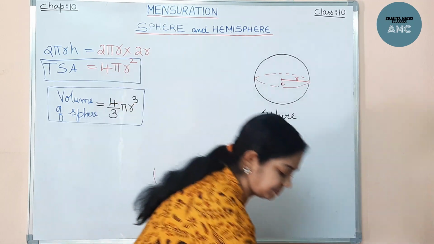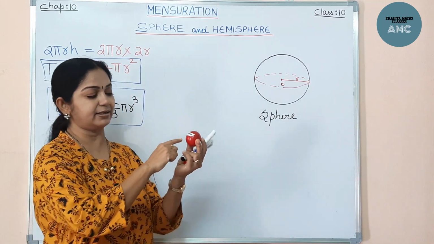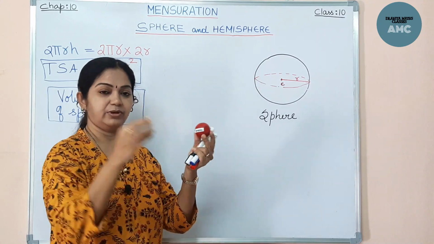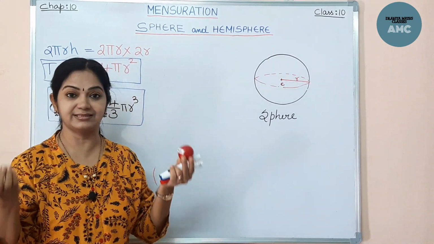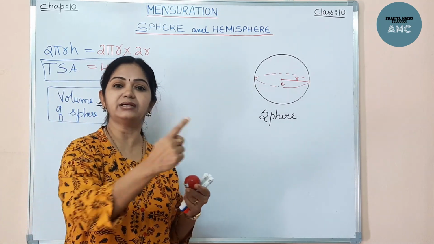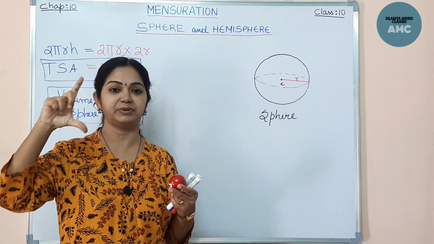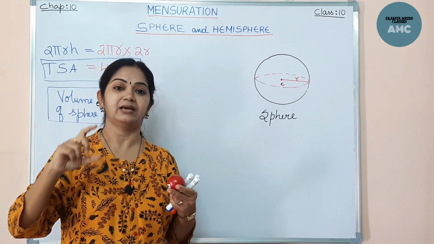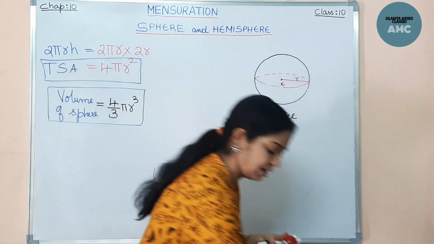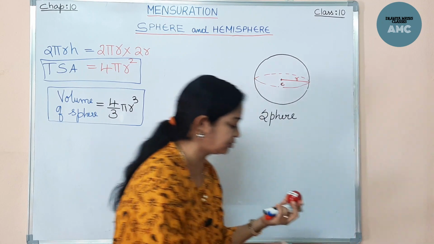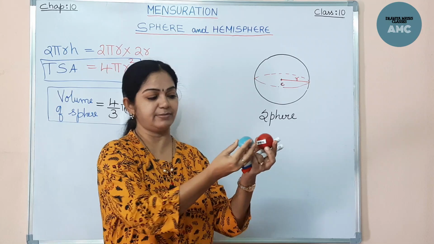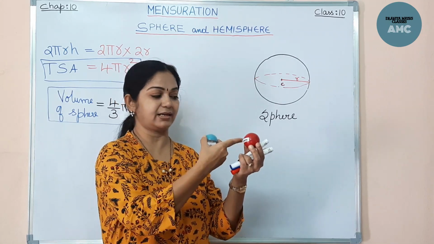Now we have the sphere. If I cut it exactly into half, okay, now it forms two hemispheres, like an example of our earth. Our earth has the equator cutting the sphere into two parts, like the northern hemisphere as well as the southern hemisphere, right? So when the sphere is equally cut into two equal halves, I'll show you a model of a hemisphere. Okay, this is a hemisphere when it is cut exactly into half.